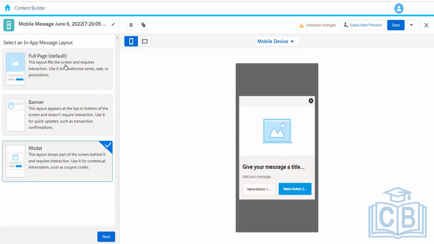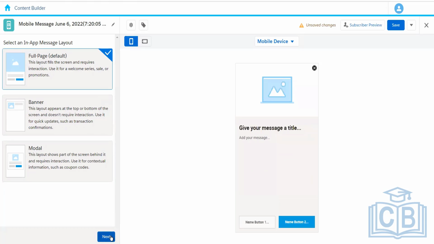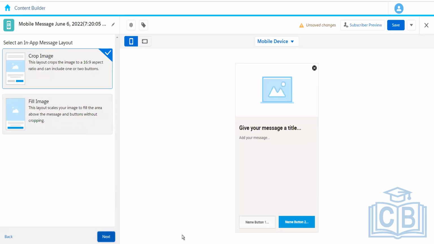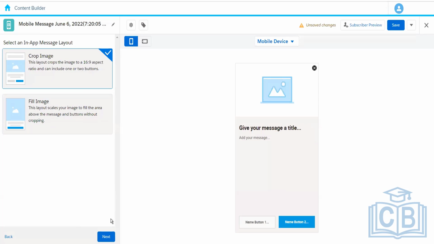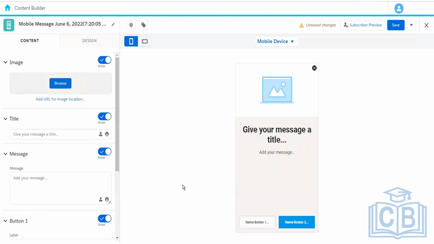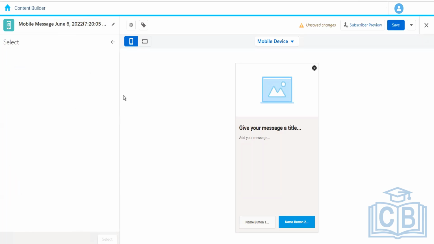So let's say we want to go ahead with the full page for now and we click on the next button. And then here it is showing a full image and the crop image. So let's go ahead with the crop image for now. Similarly, we can configure all these things here. So let's choose the image first of all.